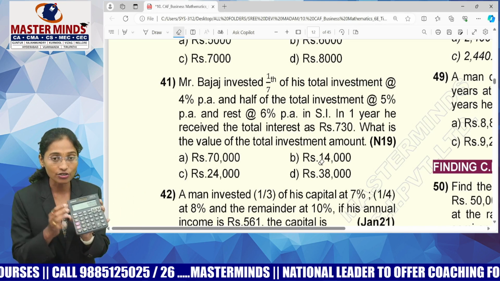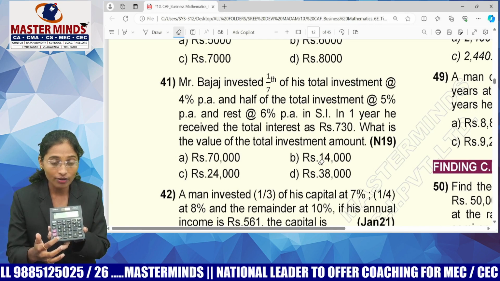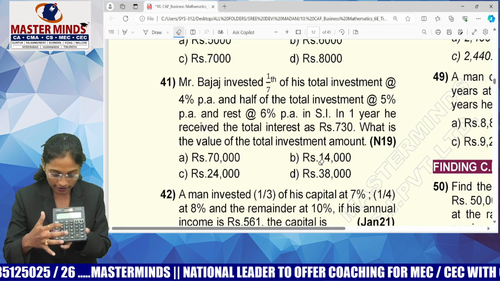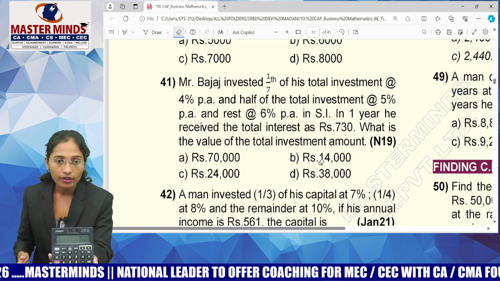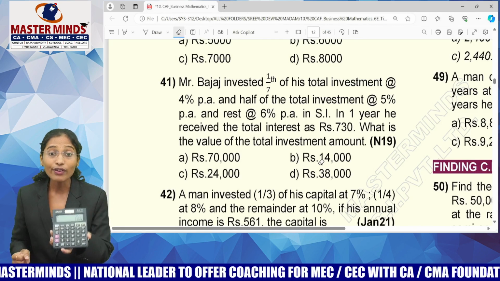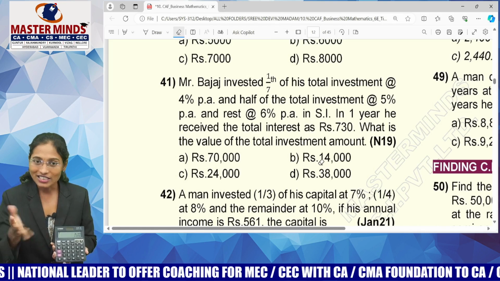Let's take 70,000 according to option A, into time duration 1 year, rate of interest 5%. PTR by 100. What is PTR by 100? You can see 3,500. But I need to get an interest of 730 only. So that's a wrong answer. Eliminate.